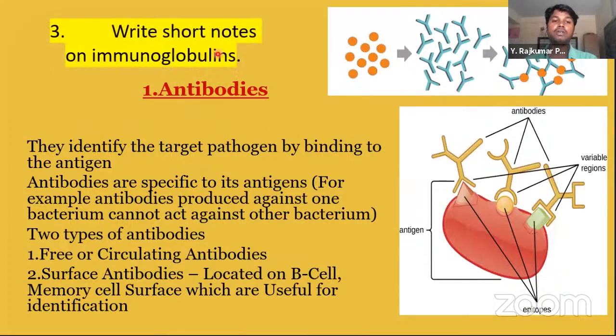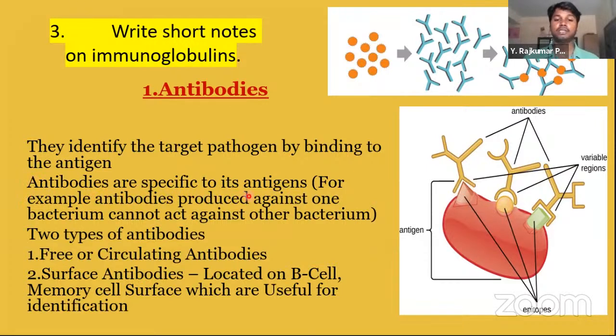Antibodies. Write a short note on immunoglobulins. This is also again a most important 4 marks question. See this, I'll explain it as well. See the slide. They identify the large target pathogen by binding to the antigen. See here in the picture, you can see antibodies are getting bound to the antigen, isn't it?